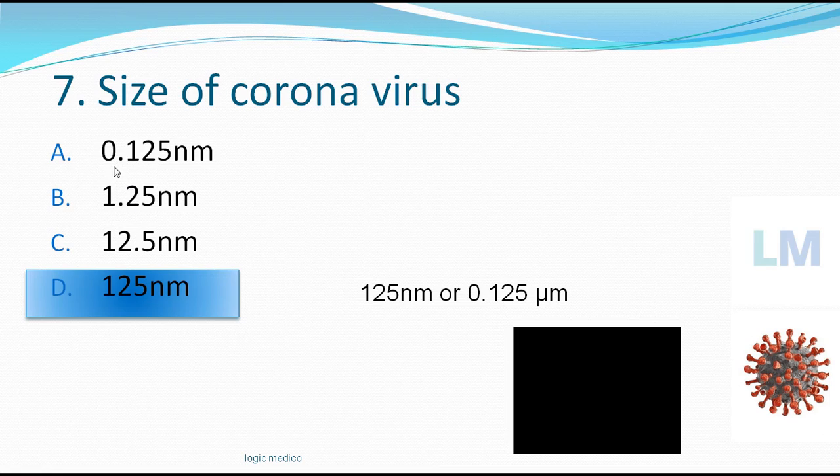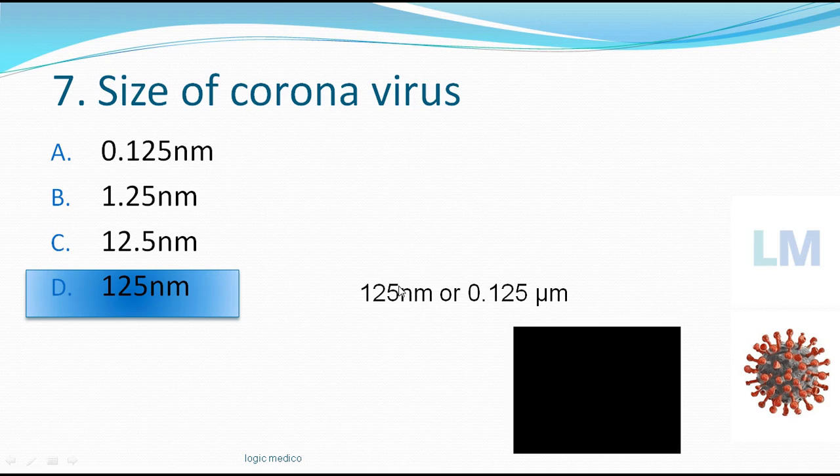But here, these two can also be the answer. But you have to note this. After that number, what numericals will come? What values will come? 0.125 micrometer. Now nanometer and micrometer. In nanometer it's 10 to the power of minus 9. In micrometer it is 10 to the power of minus 6. So when you are reducing this 125 nanometer into micrometer, so it's nano, right? So you will make it into micro.